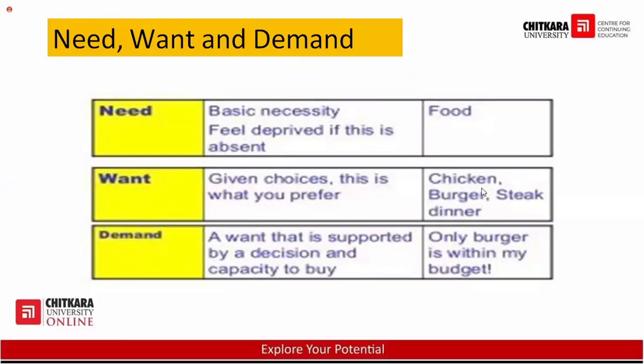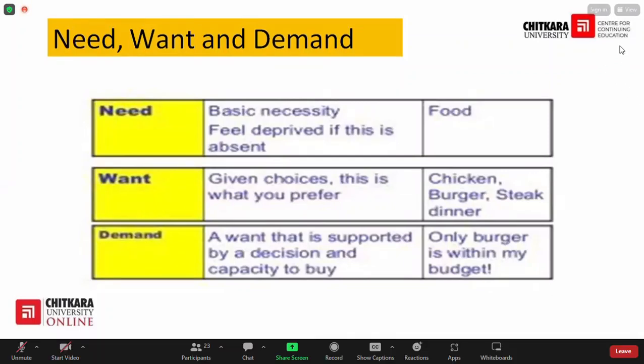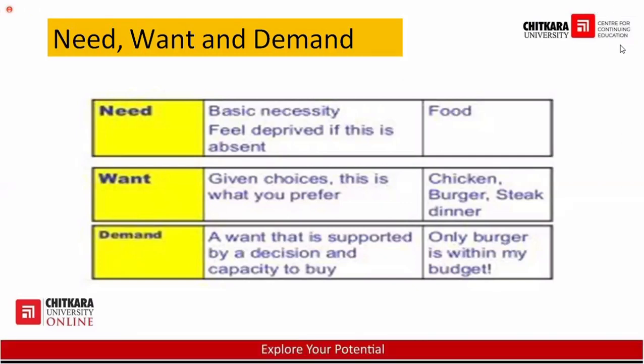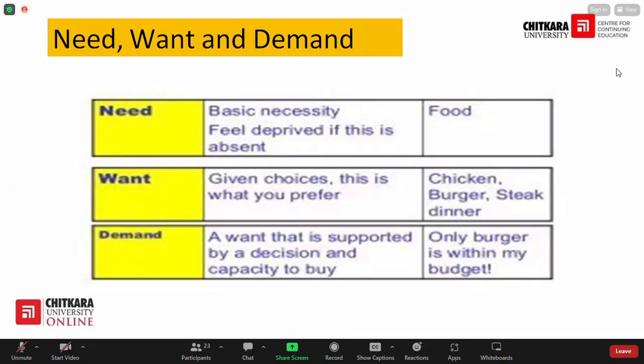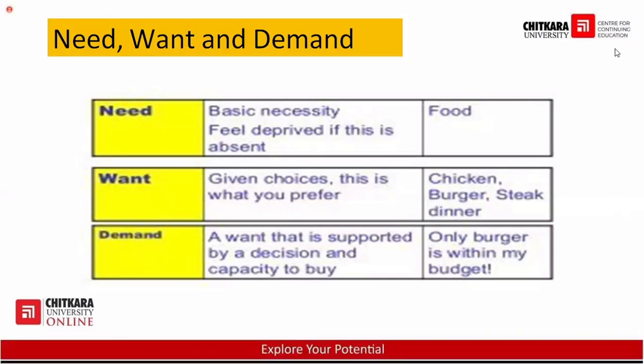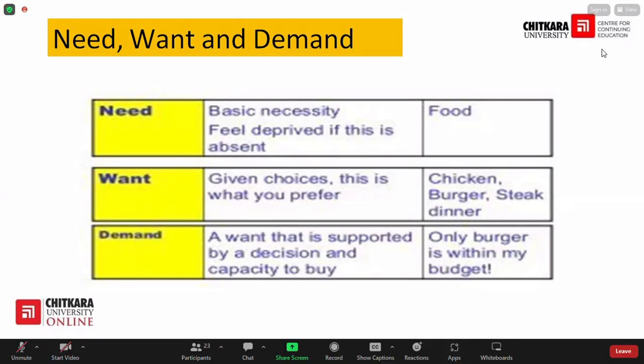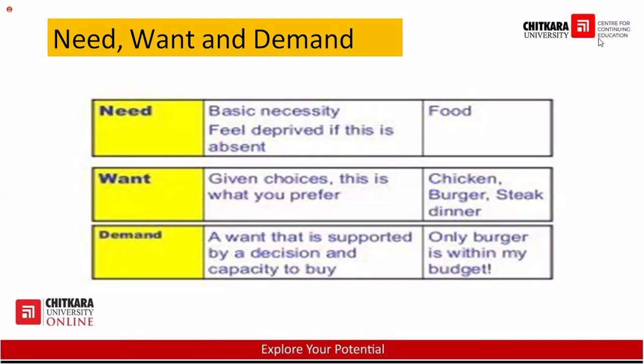Purchase the burger. This is known as demand. Maybe you want to go for steak dinner. Maybe you want to go for chicken. But when you see your pocket doesn't allow you to go for chicken or steak dinner, and at the end, what will you say? I'll purchase the burger, because this is in your limit. This is in your budget limit. So this is your demand. So it is very, very important to understand want and demand.